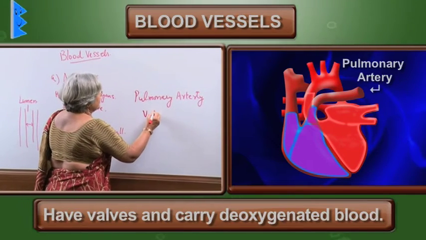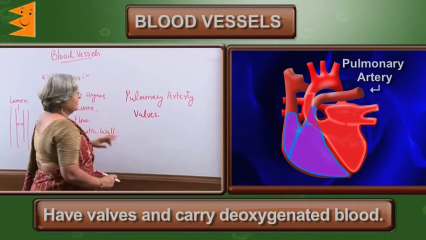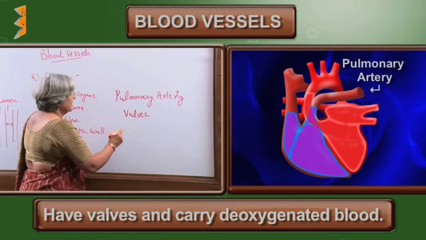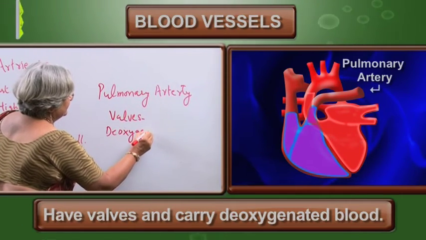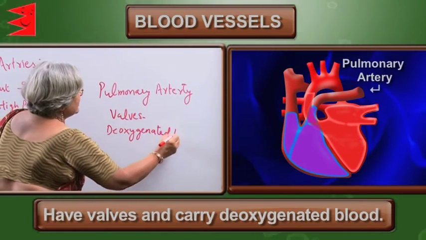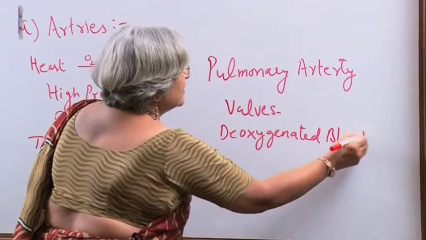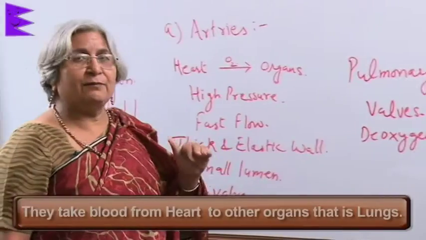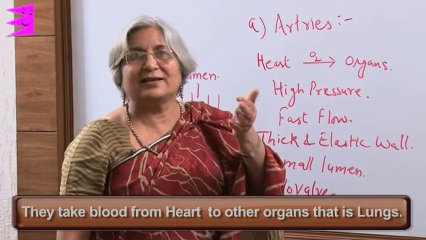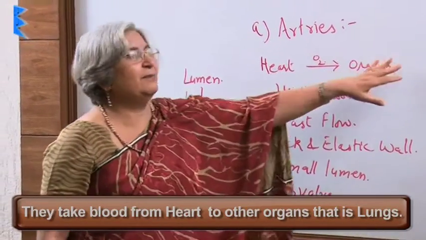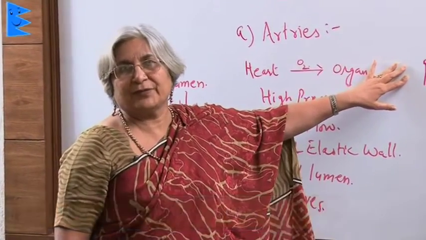So, there are two variations in the pulmonary artery. They have valves and they carry deoxygenated blood. But the rest of the things, that they take blood from the heart to another organ, that is the lungs, is applicable in the pulmonary artery also.